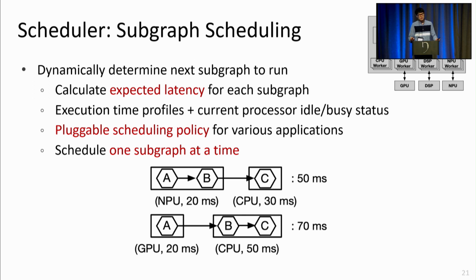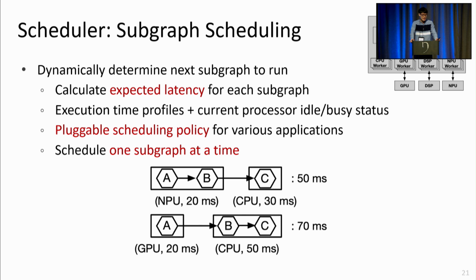We provide a pluggable scheduling policy interface to match the diverse requirements of mobile applications and support basic policies such as least slack time. For instance, for the DNN shown below, the upper subgraph sequence is expected to finish earlier than the one on the bottom. So the upper one is chosen, and the scheduler schedules subgraph A and B.